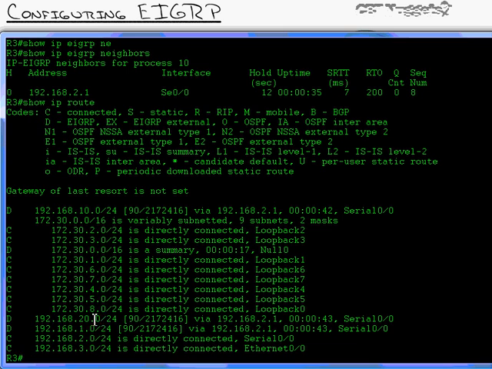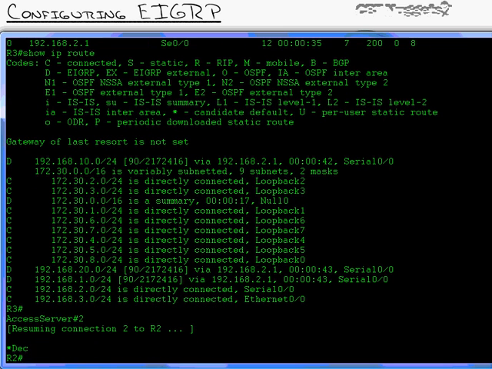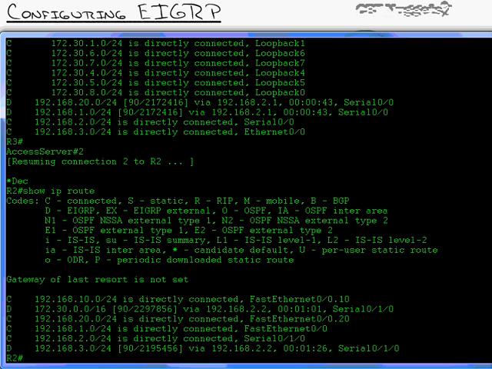Now you can see right here 192.168.20.0, 192.168.1.0 are all in the table, and there's all my loopbacks and so on. But I want to show you something. Let me show you something. I'm going to go over to router 2. I'm going to do a show IP route. Prepare yourself. Wait a sec. Where's all the loopbacks? 192.168.30.5 and 4 and 7. Where'd they all go? Uh-huh. Look at that guy.